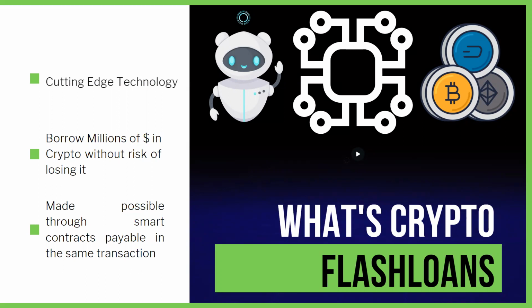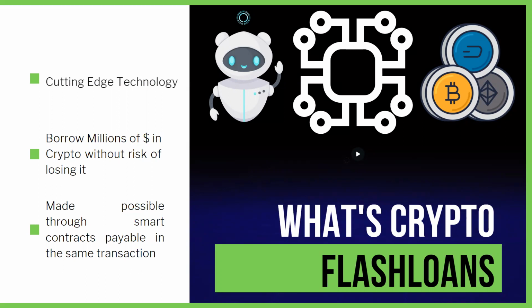So what's a flash loan? A flash loan is cutting edge technology allowing you to borrow cryptocurrency essentially for free with zero money down. You can then use it to trade on DeFi apps and to do so much more. All of this is obviously made possible through smart contracts, which is payable in the same transaction. The best part is that there's no risk that you can lose the money you are borrowing. Using blockchain, this is made possible through these smart contracts. However, the catch is that it has to be paid within the same transaction.